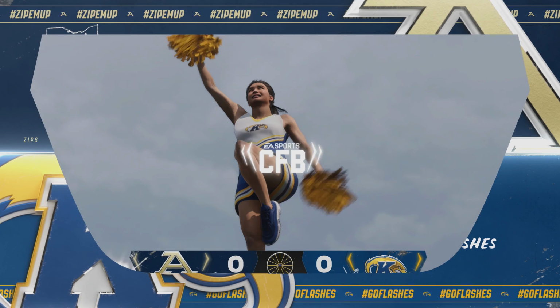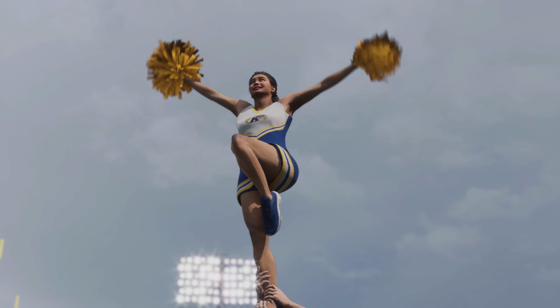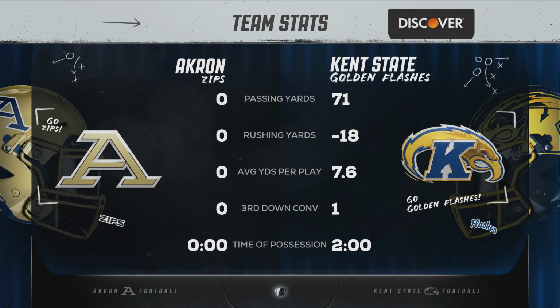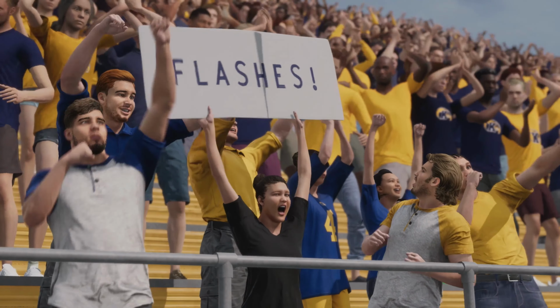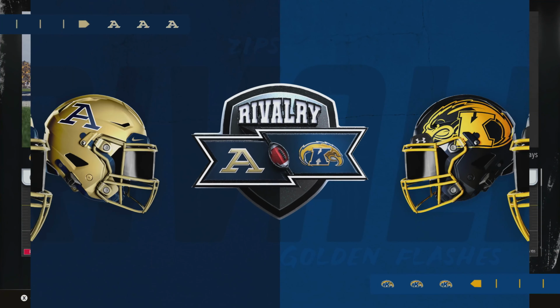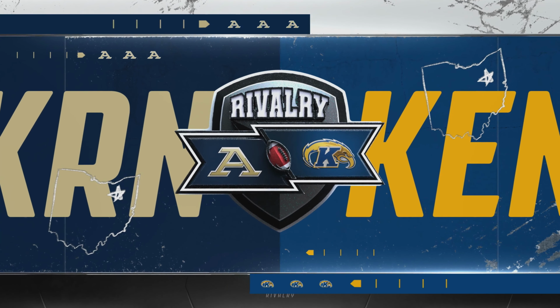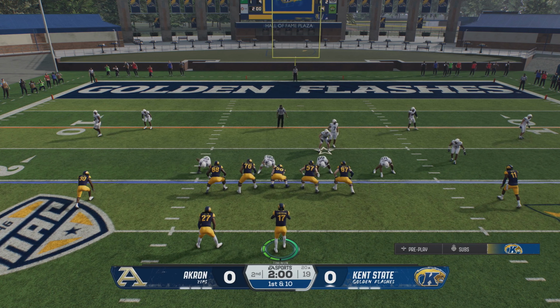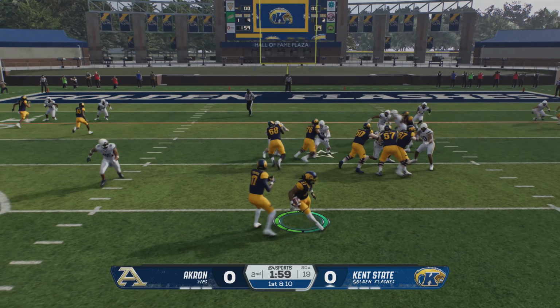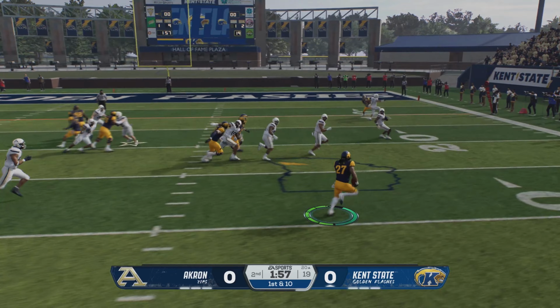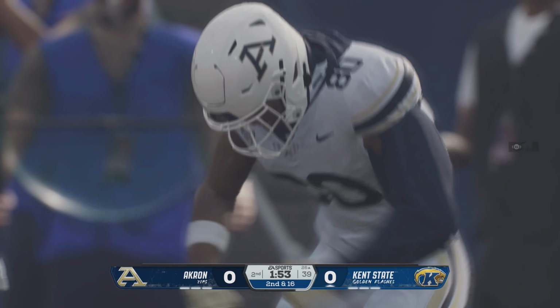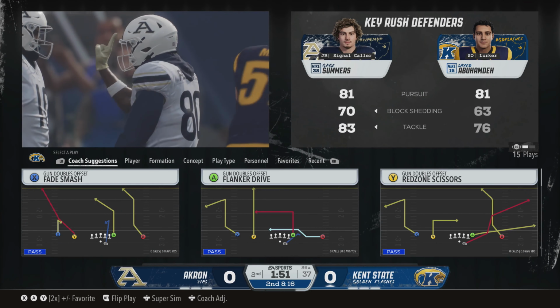Getting set for the second quarter here, both offenses searching for a spark. They didn't do much in the first quarter at all. Back at it to start the quarter. Offense getting set to run a first down play. They'll test the right side here. And they'll tackle him for a loss of 5 yards.